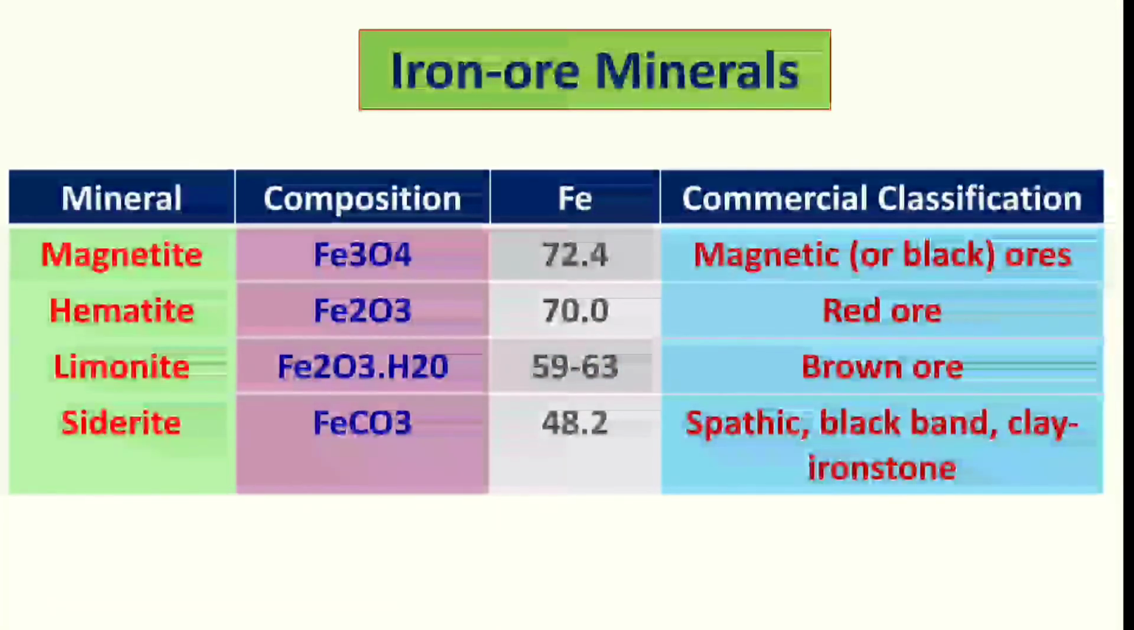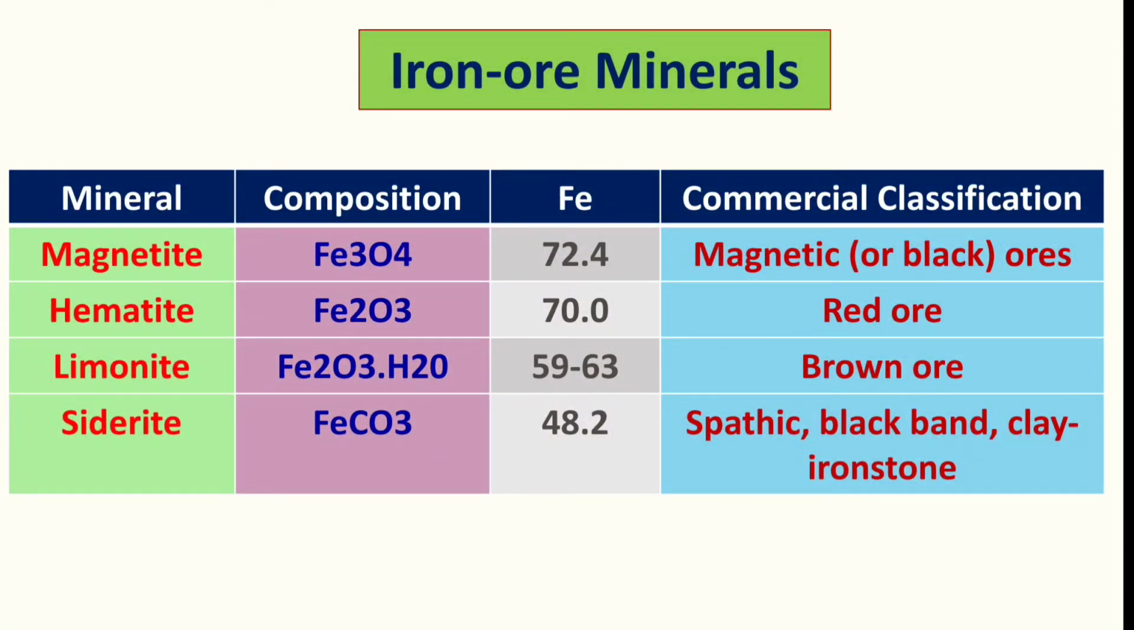And iron ore minerals, if we talk about, you all are familiar with them. One of the most important minerals is magnetite, Fe3O4. 72% of iron is extracted from magnetite. Its commercial classification is also there: magnetic or black ores, because its streak is black. And hematite, that is Fe2O3. About 70% of iron is extracted from hematite. Red color is there.